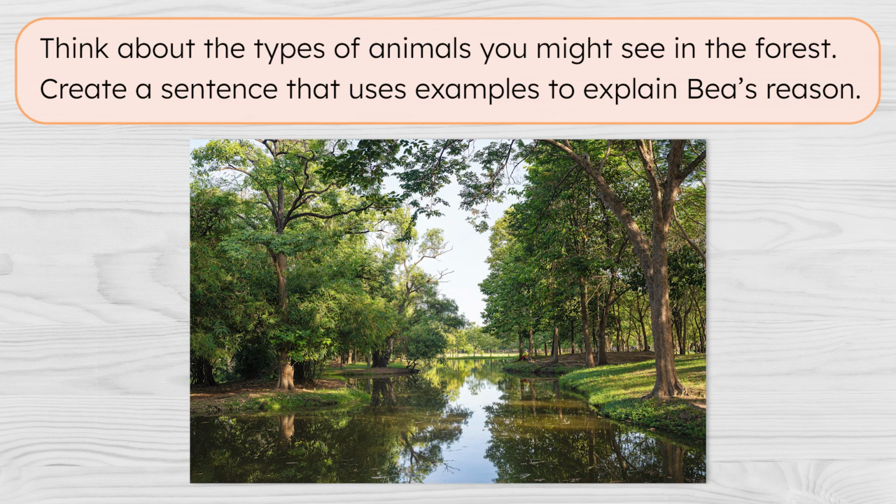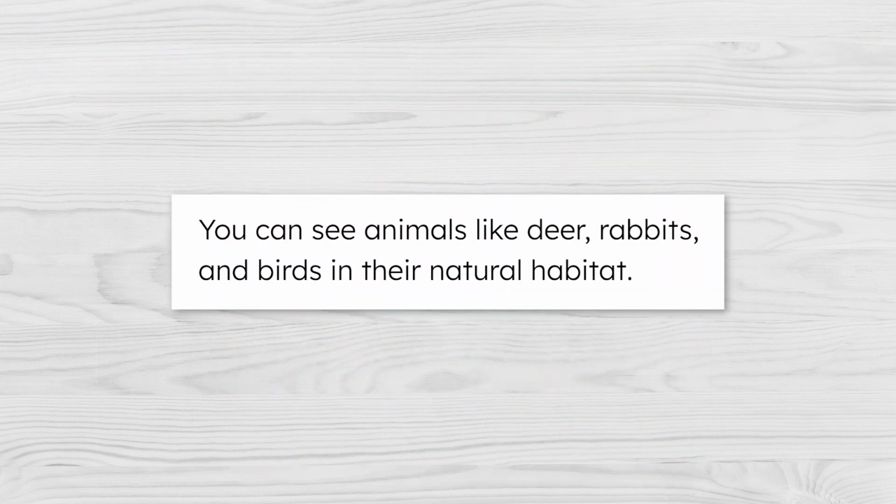Pause here to create a sentence that uses examples to further explain my reason. It's okay if you didn't know the exact animals in the nature park, but you should have recorded a reason along the lines of, you can see animals like deer, rabbits, and birds in their natural habitat.